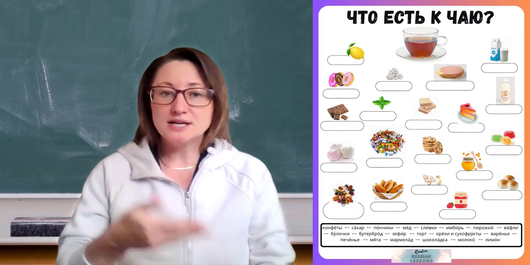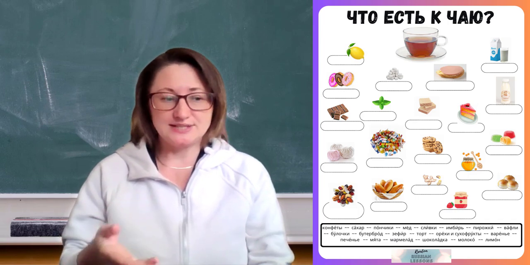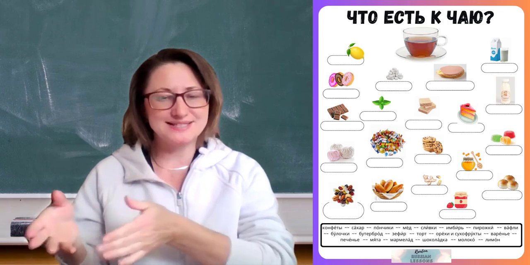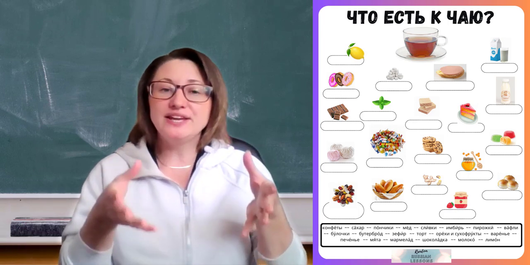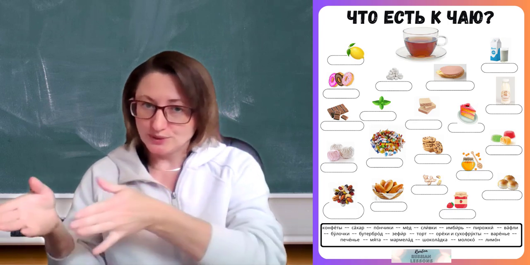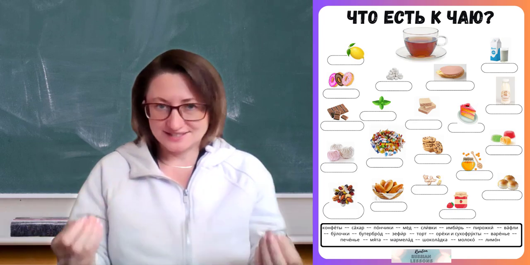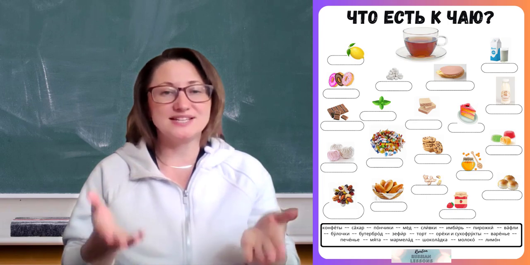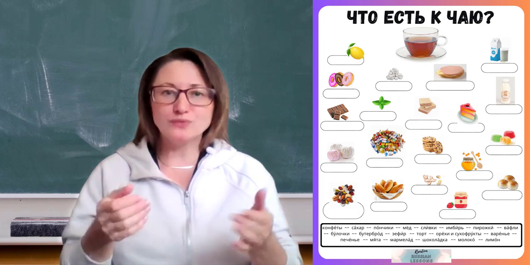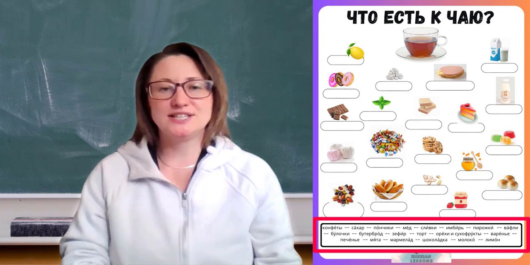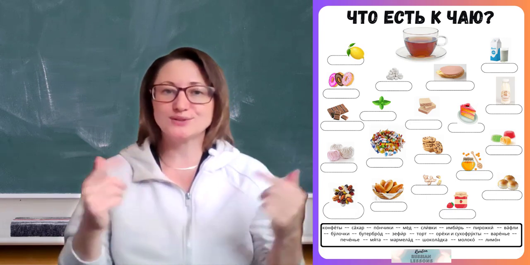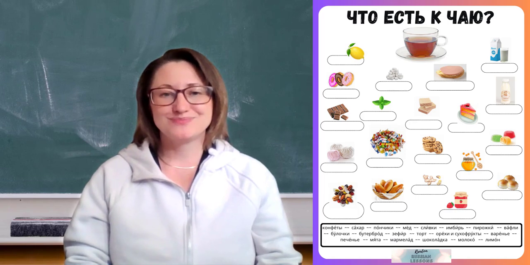And we call it к чаю, k plus dative, like to the tea, something that goes to the tea. And whatever we have that goes to the tea is the nominative case. So what I have is the nominative case because it's whatever I have. So all of the words that you see here in this worksheet are in the nominative case. So your only task is to figure out what picture they go with.